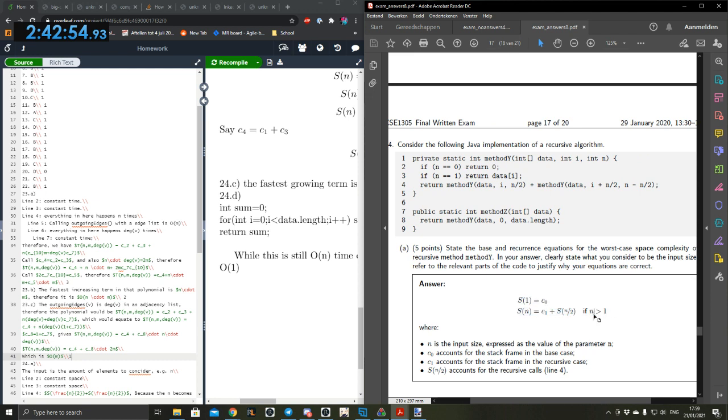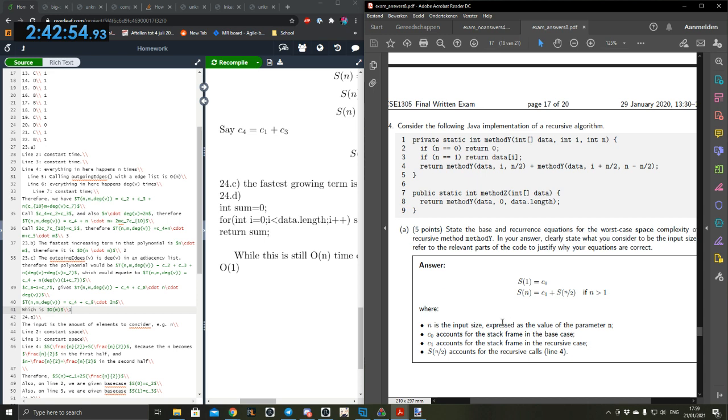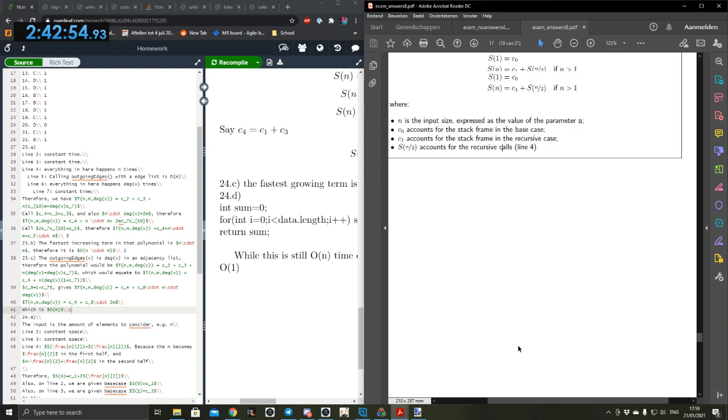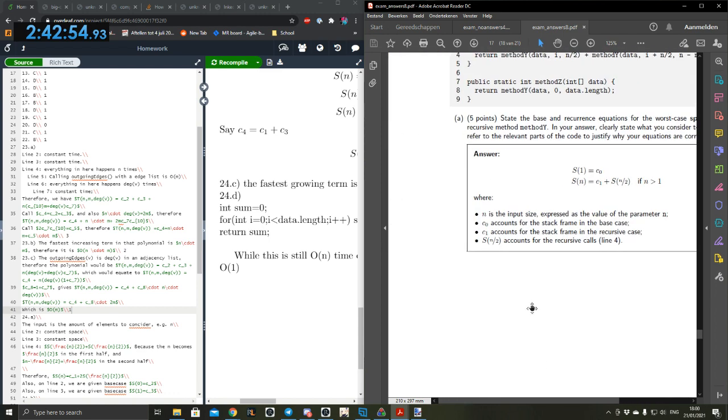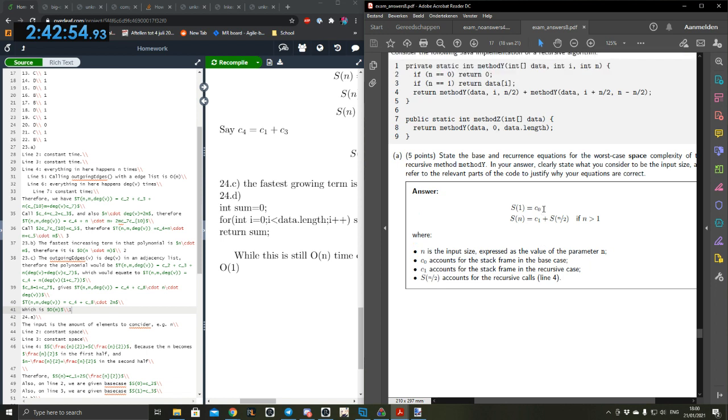Okay, so we have this. It's incorrect for us. Wait, 2S. Yeah, we said 2 here. Account for the recursive calls. Doesn't make any sense. How does it account for recursive calls when there are 2 recursive calls and it's only taking 1 into consideration? Exactly. Is their answer the same? No, it will completely change because 2 will change the entire thing. Yeah, that is so weird. I think they are wrong here because we're having 2 recursive calls and they're not considering both. They're only considering one of them.